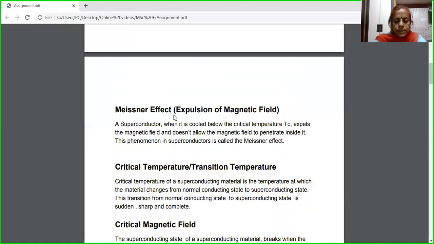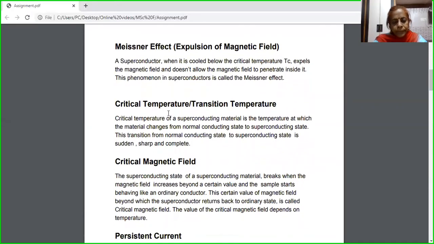This phenomenon is termed the Meissner effect. That means there is an expulsion of magnetic field from inside the superconductor. By placing a superconductor in a magnetic field, field lines are only outside the superconductor. Inside there are no magnetic lines of force.